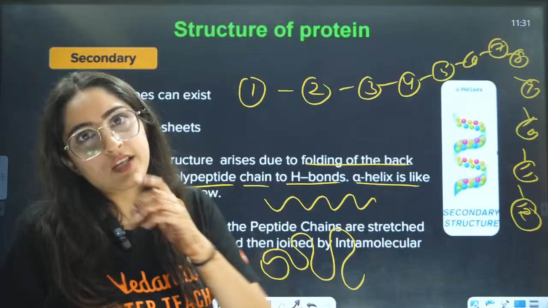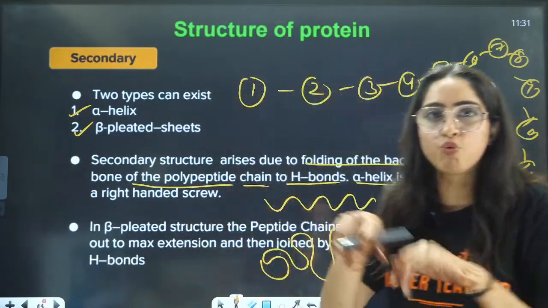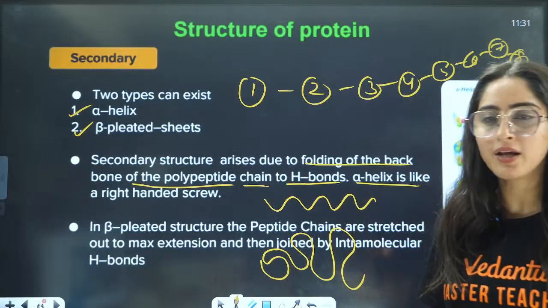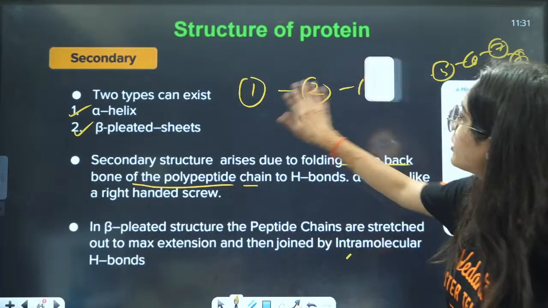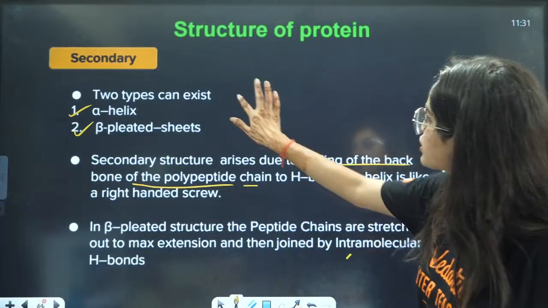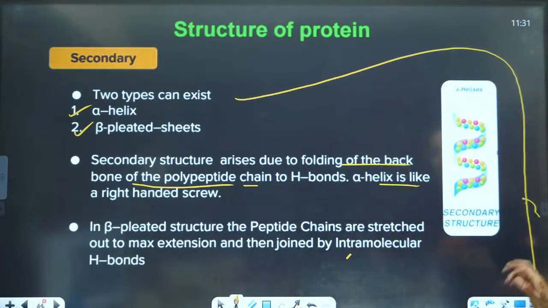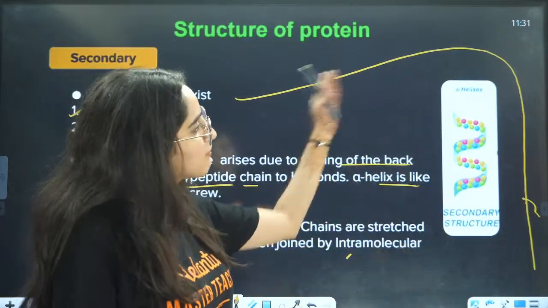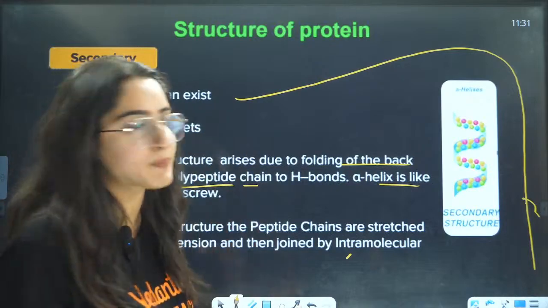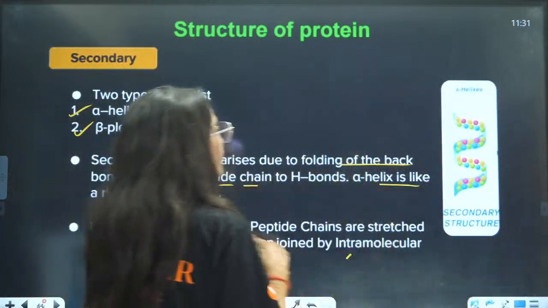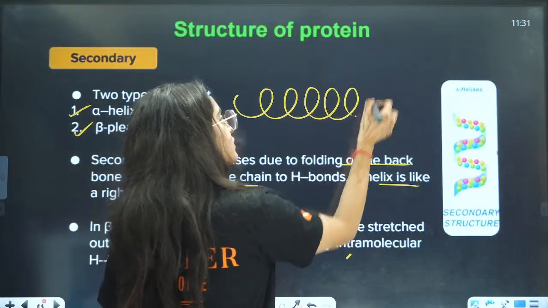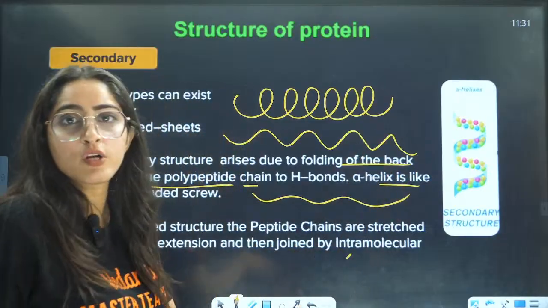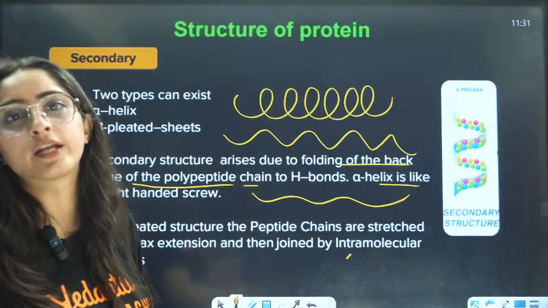So these are the ways in which the snake is moving, right? Secondary structure is basically not a new bond formation. We are just saying that because of the hydrogen bonding here, instead of a straight chain, it is not like this. This is the primary structure, made of peptide bonds. Now the snake is also moving. The snake can move like this, like this, like this. Based on how the snake is moving, that is the secondary structure.